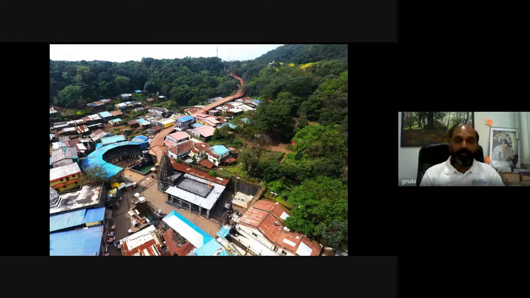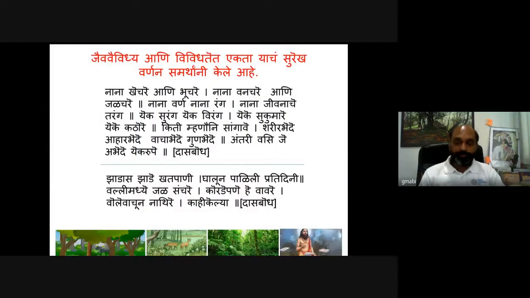This temple is a Hemadpanthi temple, which is one of the heritage temples in India, one of the 12 Jyotirlingas. So this heritage was described by various saints.